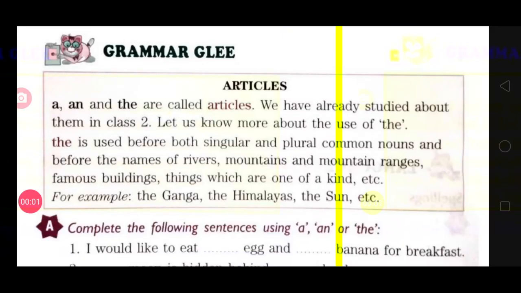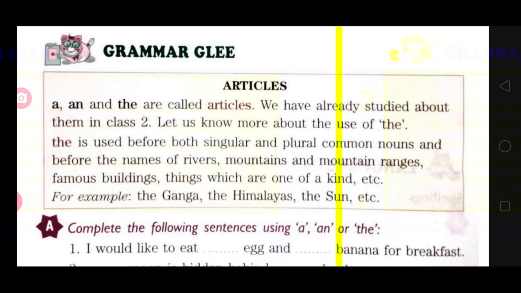Hello children, today we will learn articles. See children, there are three articles. First one is a, second one is an, and the third one is the. Now we will learn their uses.